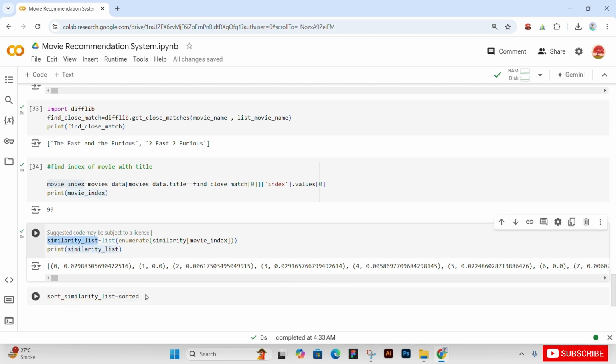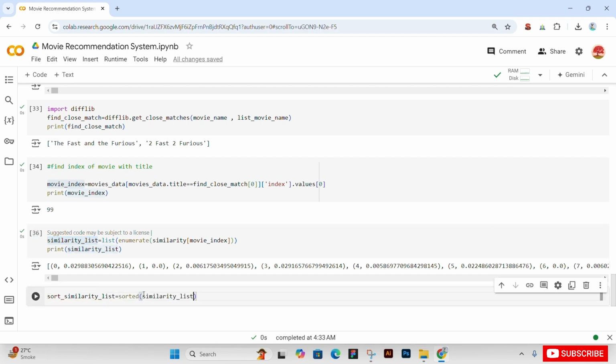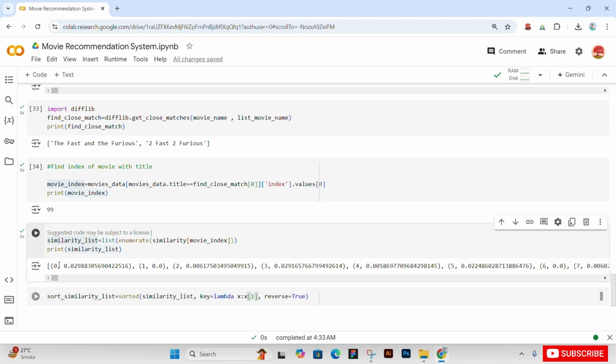So give it our similarity list. Key lambda x1, and reverse means descending order. So as our x colon x1 lambda, at our 0 index, like you see 0.02, at our 1 index 1.